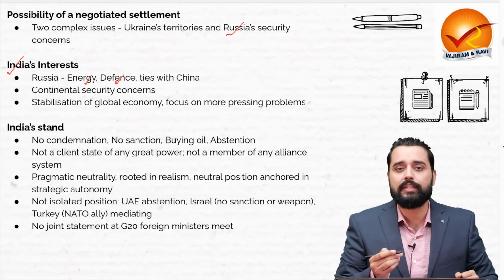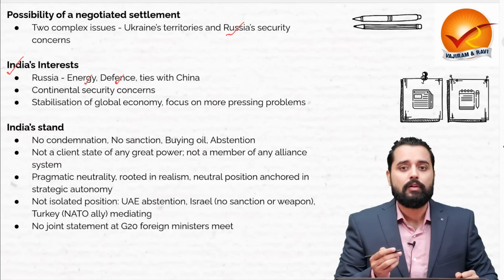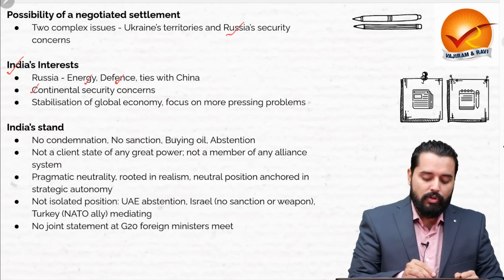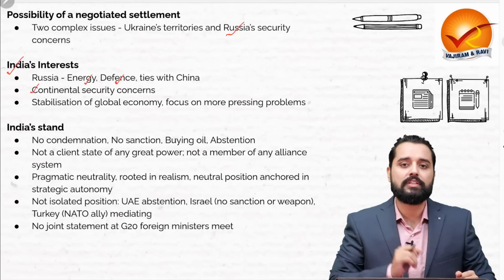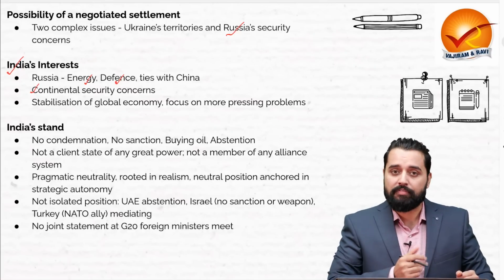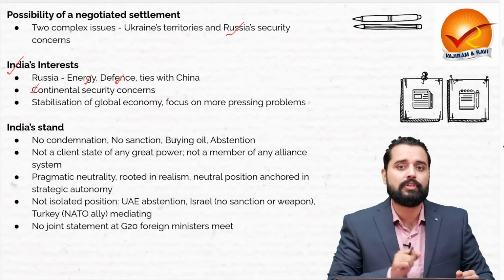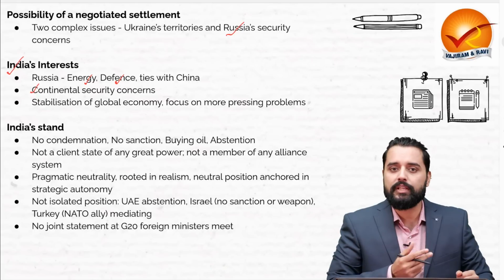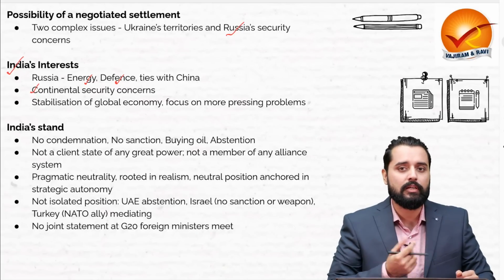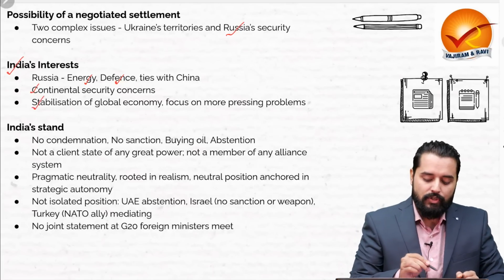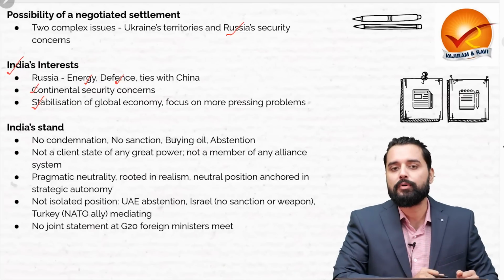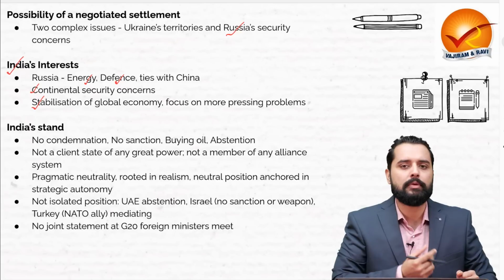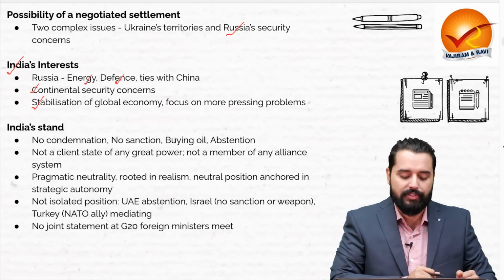Likewise, for the ties with China to be stable, we need Russia also. When we talk about continental security concerns, again we need Russia, particularly after the withdrawal of the USA from Afghanistan. For maritime security, yes, we may take the support of the USA, but for continental security, we need Russia. Then we need to focus on broader goals, for example, the stabilization of the global economy or more pressing needs, maybe climate change, terrorism, etc.